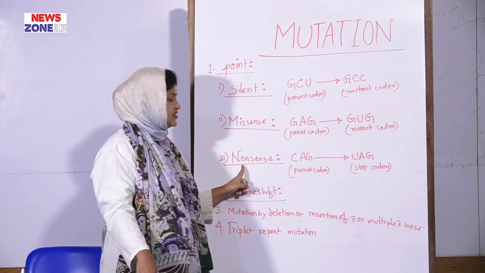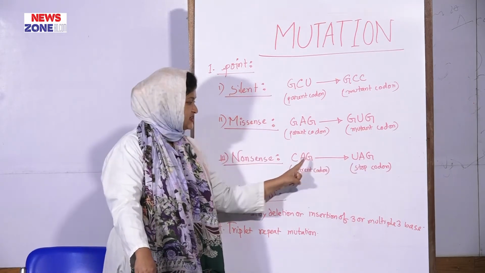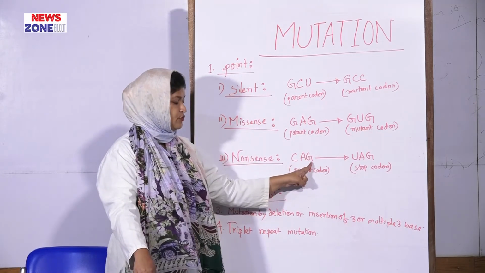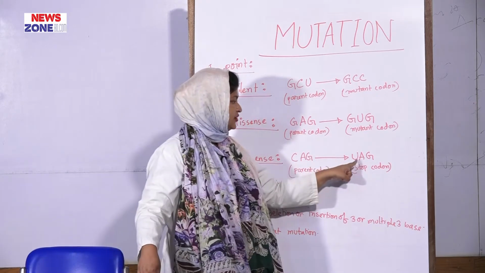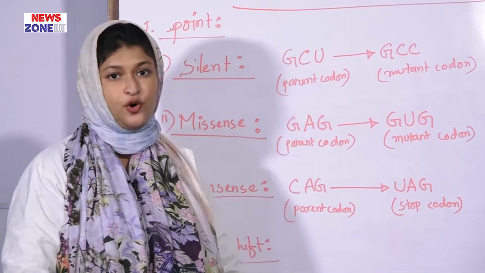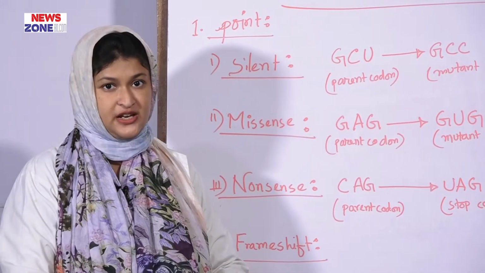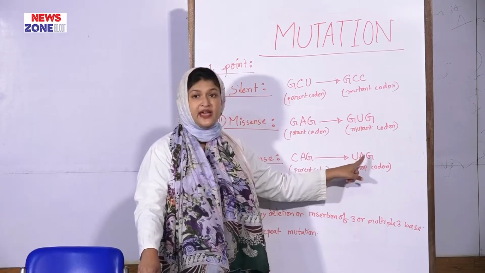In case of nonsense mutation, the codon turns into a stop codon, such as CAG, which codes for glutamine. Now when it changes into UAG, it turns into a stop codon. Normally, we have 3 stop codons: UAG, UGA and UAA.